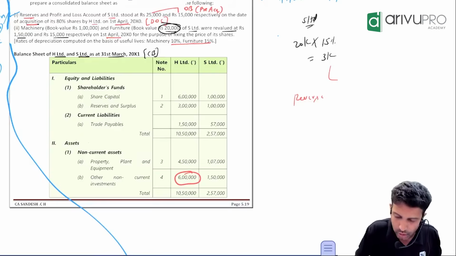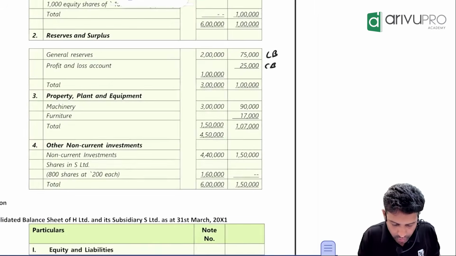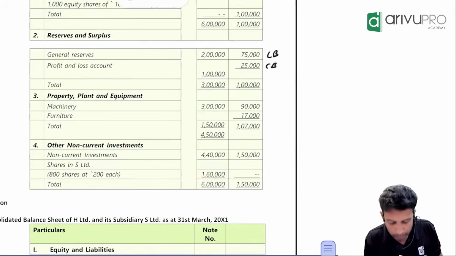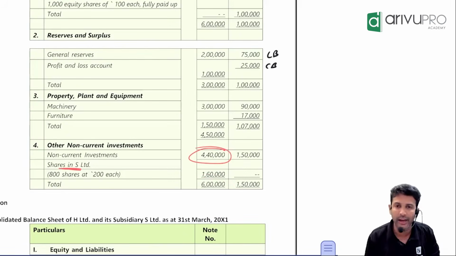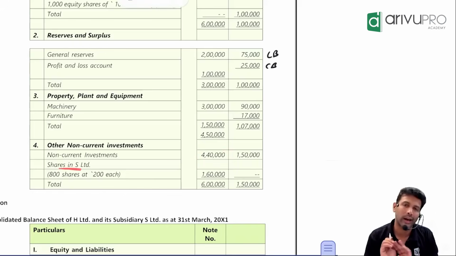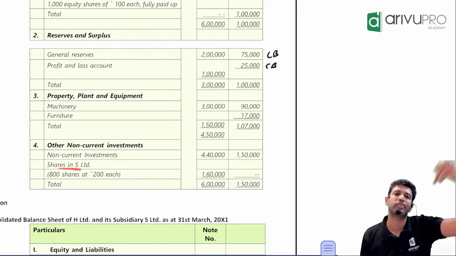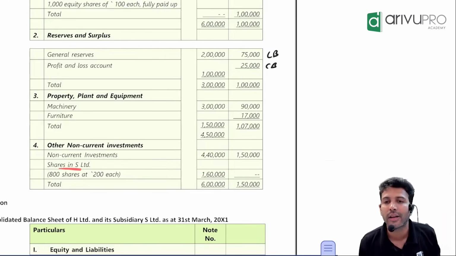Go to working note number 4. What are they saying? The other non-current investment breakup, if you check, the total is 6 lakh. But for shares in the subsidiary company, the parent or holding company paid only how much? 4 lakh 40,000 is what the holding company has paid to get control over the subsidiary company.